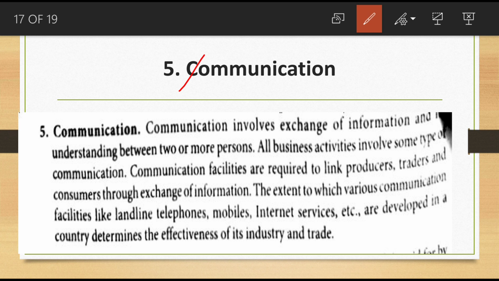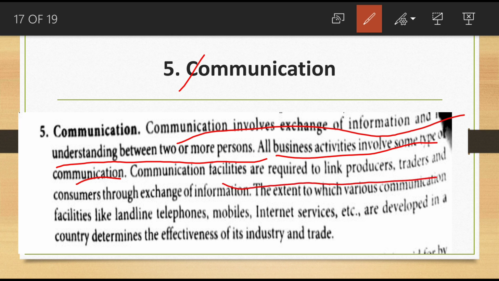So communication involves exchange of information and understanding between two or more persons. Communication is a very important part of business. All business activities involve some type of communication. Communication facilities are required to link producers, traders and consumers through the exchange of information. That is also a very important part of commerce.